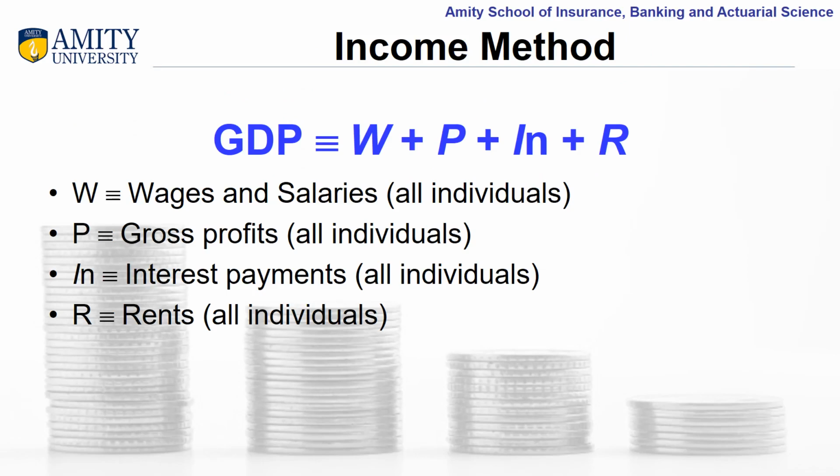The last method of measuring the national income is the income method, which is also known as the factor income method. In this method, the national income is calculated by adding up all the incomes accruing to the basic factors of production used in producing the national product. So it will include all the wages and salaries paid to the individuals, gross profits, interest payments to all individuals, and rent which is paid to all the individuals who are providing their factors of production.